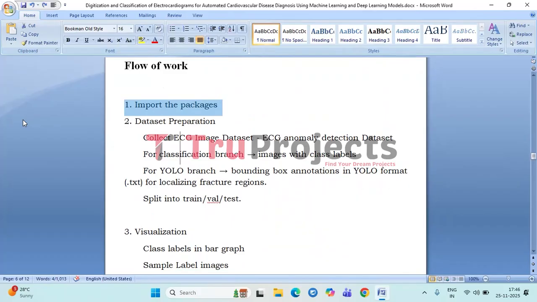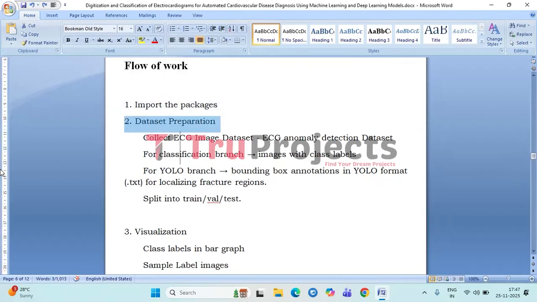Additional packages required for YOLO model training and the Flask framework for deployment are also loaded here. This step ensures that the entire deployment environment is prepared with all the essential functionalities before starting the workflow.